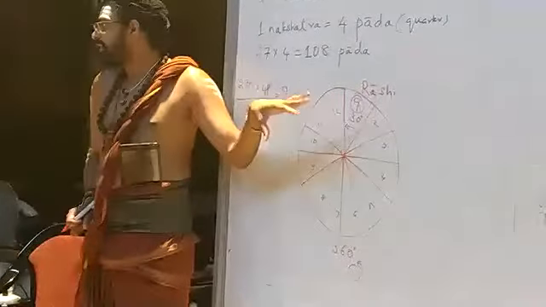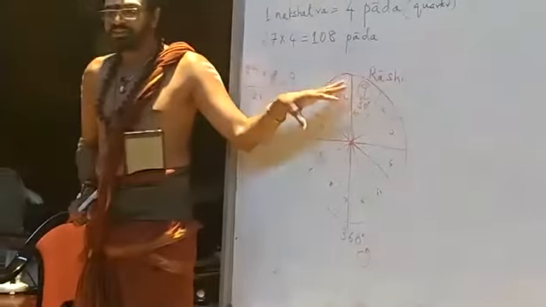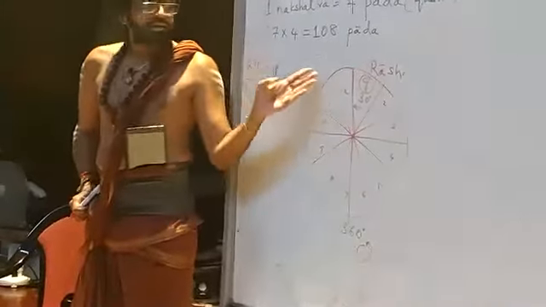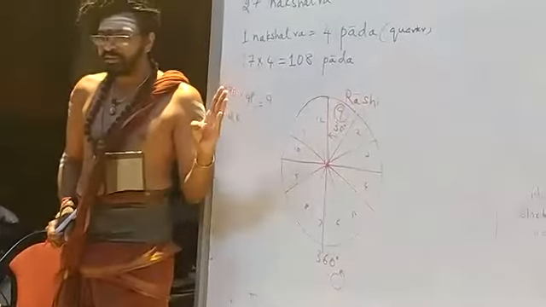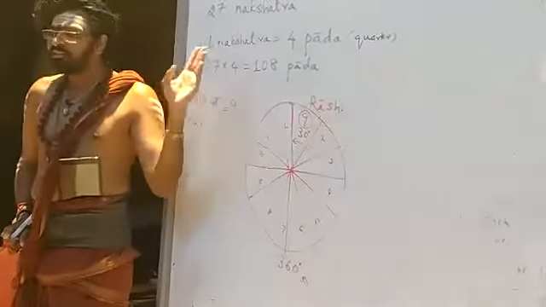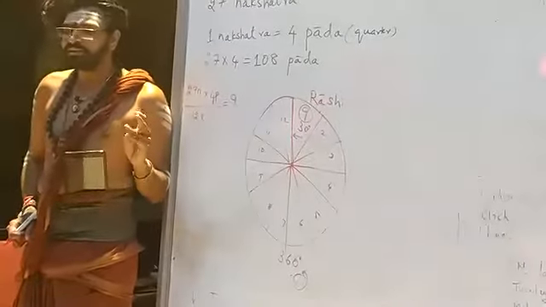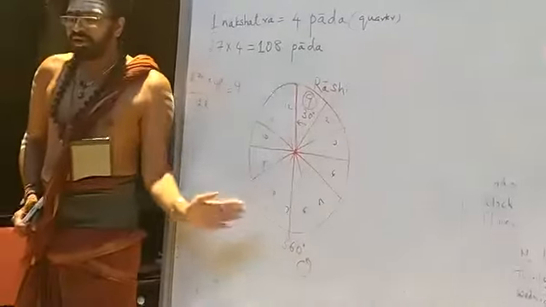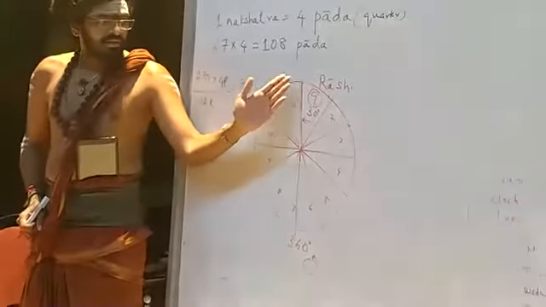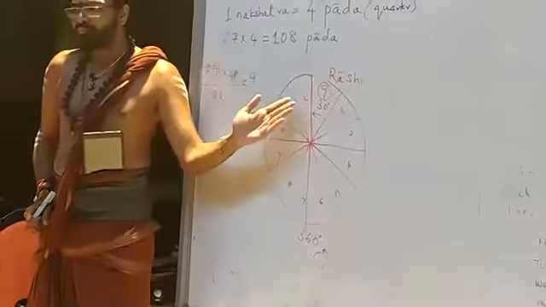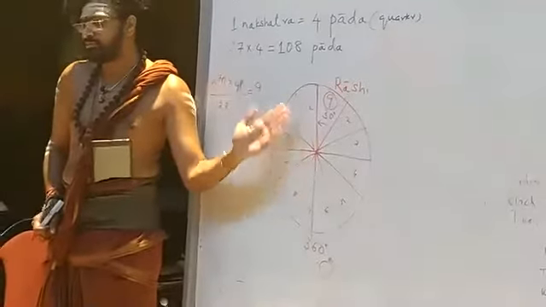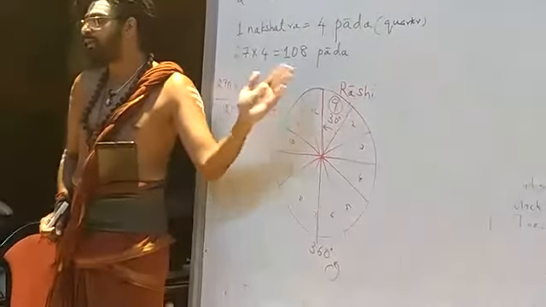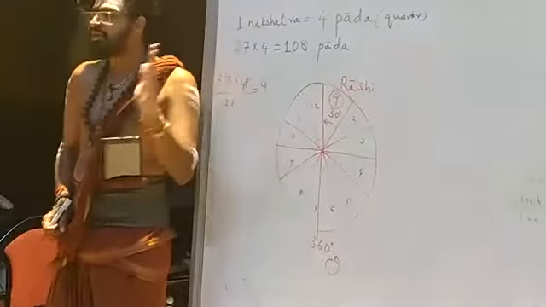They need to be divided equally among each segment, which is the Rashi. If each nakshatra has 4 padas and 27 nakshatras are there, how many padas are there? 108 padas. So when you divide the 108 padas among the 12 Rashis, we get 9 padas inside each Rashi.